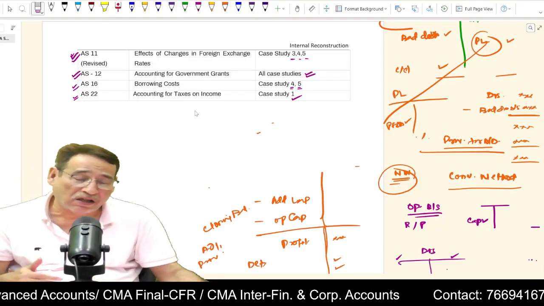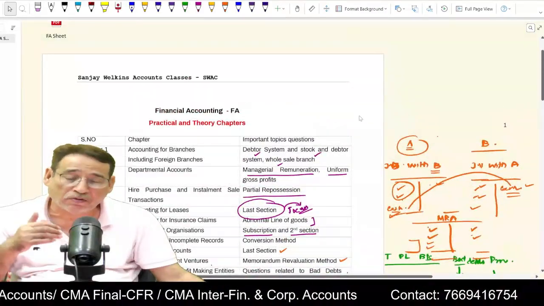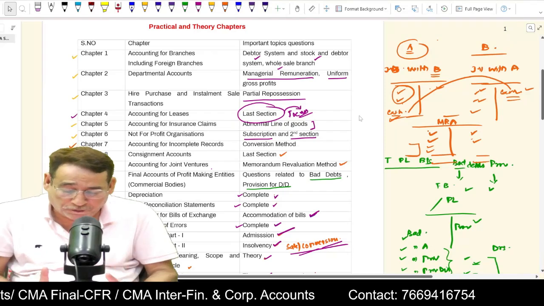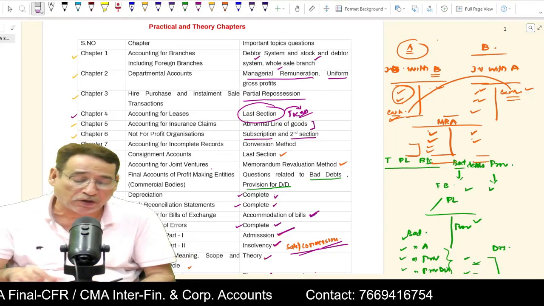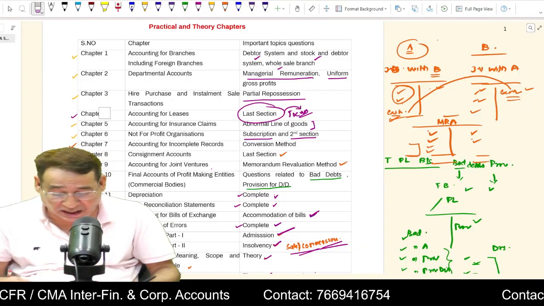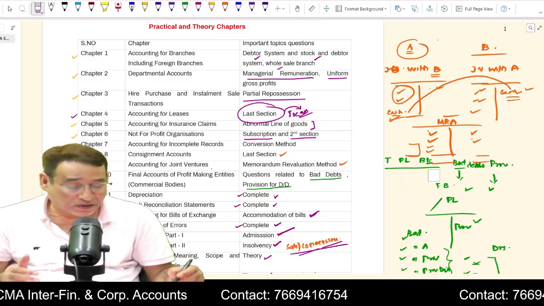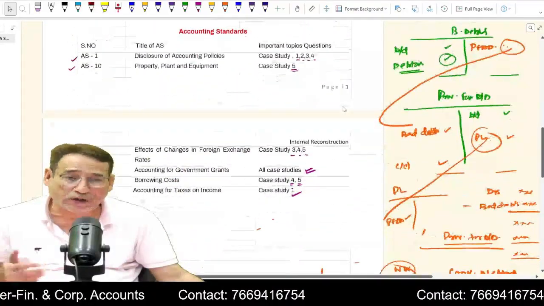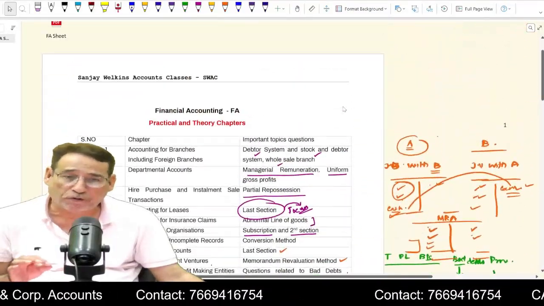So these are the things, if you are going to pay attention to them, I am very sure you will suddenly find that your workload has come down by tons, and you will suddenly feel relaxed. So kindly focus upon all these points which we have done, because we have already covered the lengthiest chapters, as 75% of your course is covered by these 5 chapters. Regarding that, we have already talked about joint venture, final accounts and single entry system today. And regarding the other ones, I have given you some hints also. If you go about it this way, I am very sure you are going to come out with a strong performance in the examination.